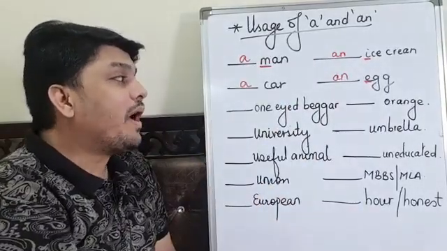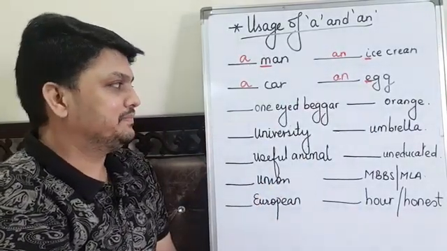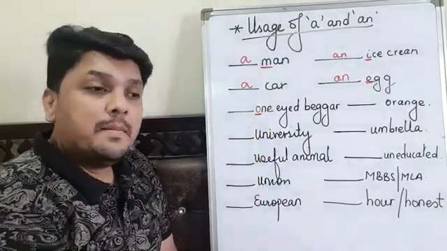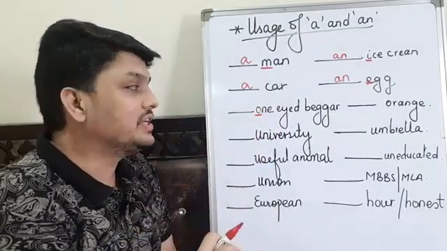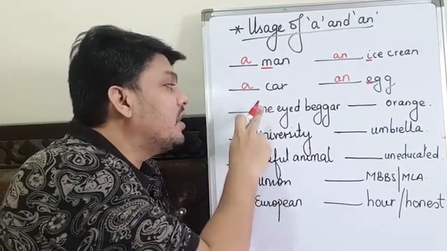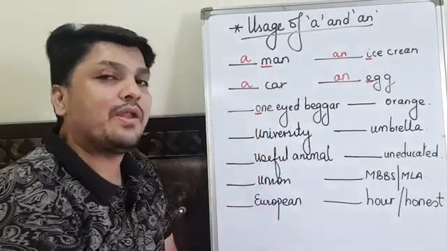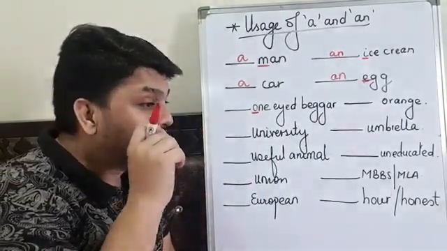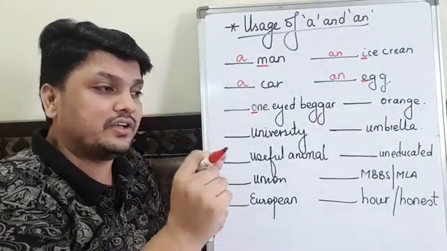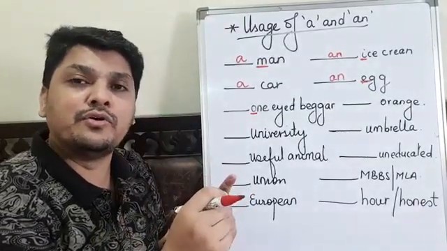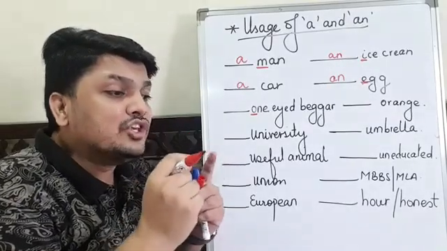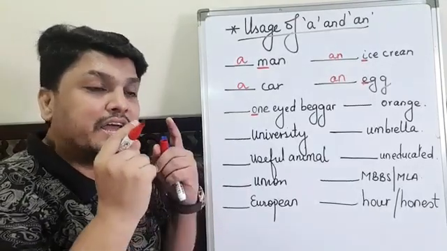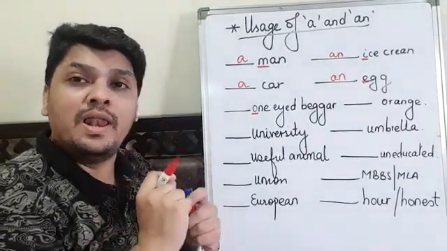Now dash one-eyed beggar. Now students, you can see here O. Most of the students get confused here. They see O, they consider it a vowel and they place AN over here. The biggest mistake they do. Students, in the very beginning I told you that AN is used before vowel-like sound.